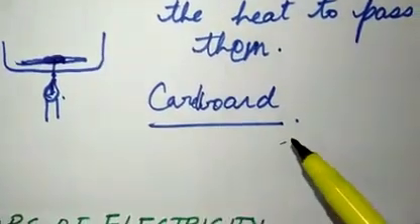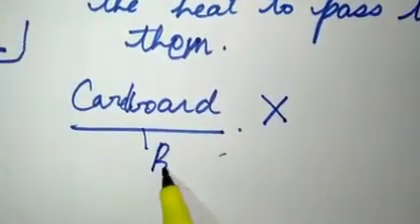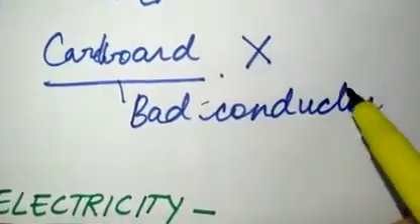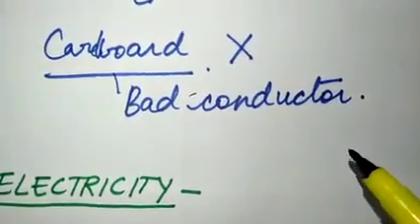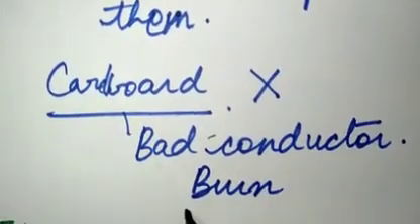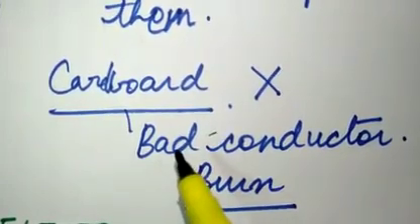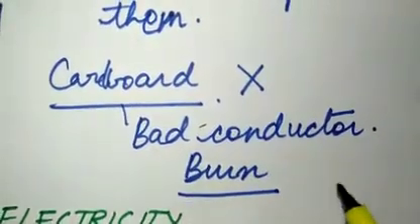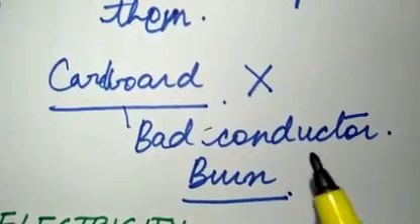So the answer here is no, because cardboard is a bad conductor of heat, so naturally it will not allow the heat to pass through it, and the cardboard is going to burn. It will catch fire. So we can't use a pan made up of cardboard, right? Why? Because it is a bad conductor of heat, and it does not distribute the heat all over the pan. So this is the reason why we use the metallic utensils, because metals are good conductors of heat.